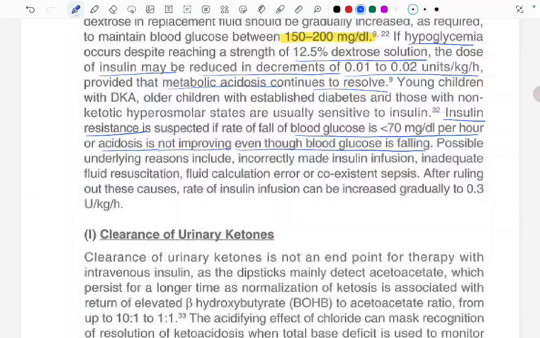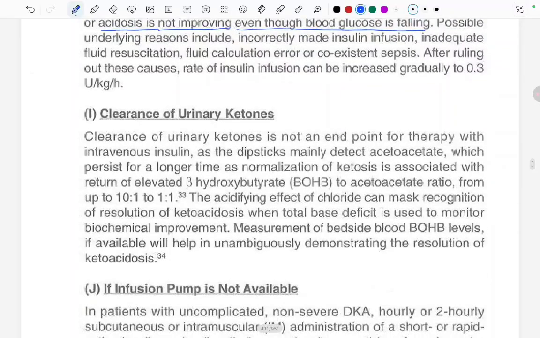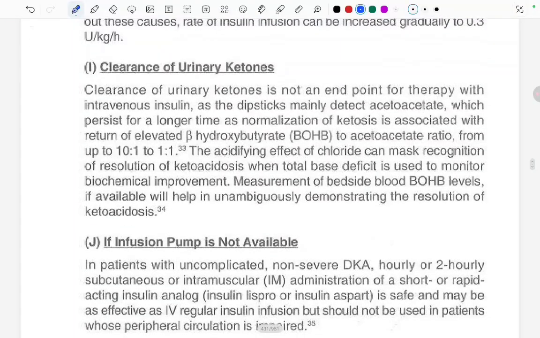Now coming to the clearance of urinary ketones. Clearance of the urinary ketones is not an endpoint for the therapy with IV insulin, as the dipsticks mainly detect the acetoacetate, which persists for a longer time, as normalization of ketosis is associated with return of the elevated beta hydroxybutyrate to acetoacetate ratio from up to 10 is to 1 to 1 is to 1. This is an important thing to remember.